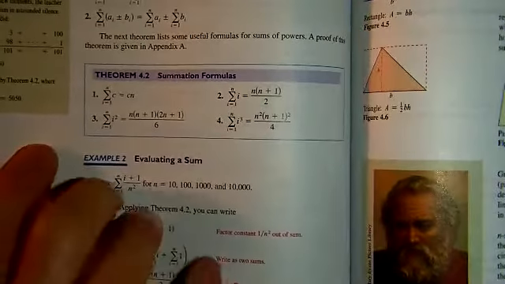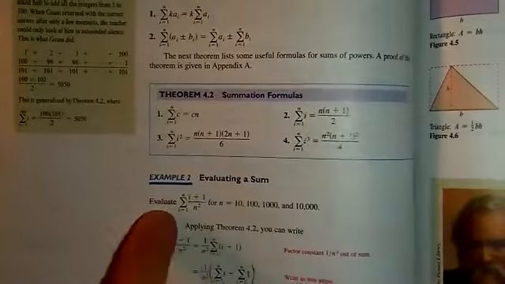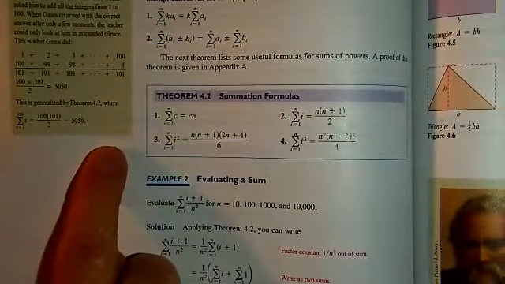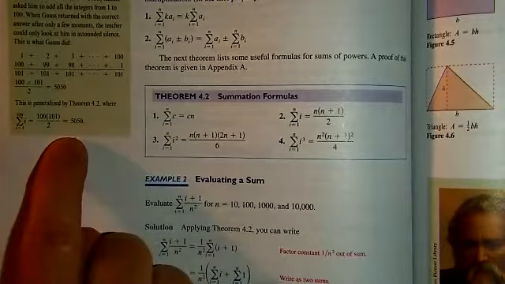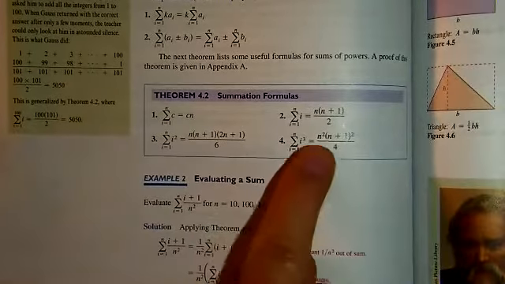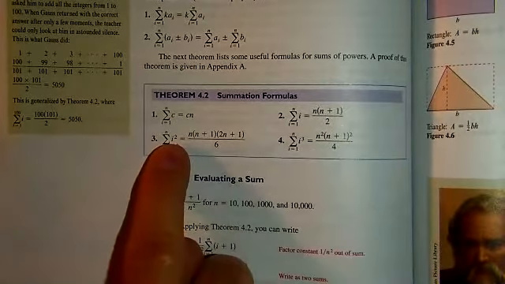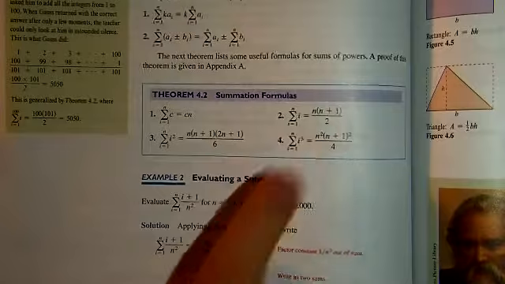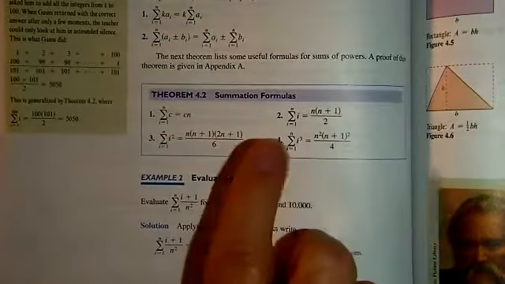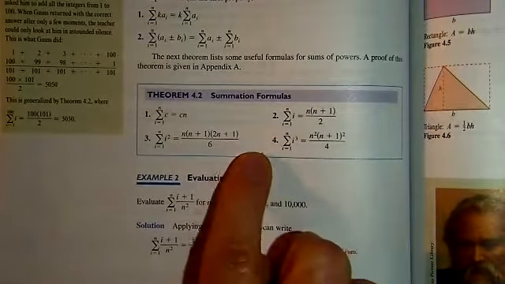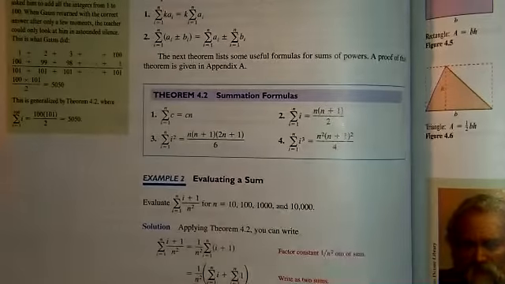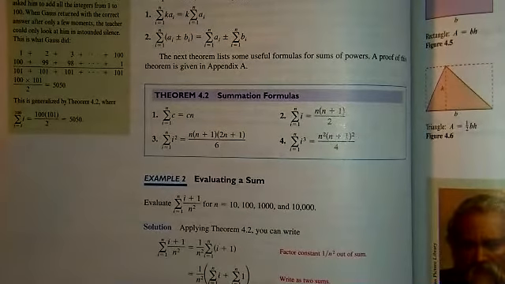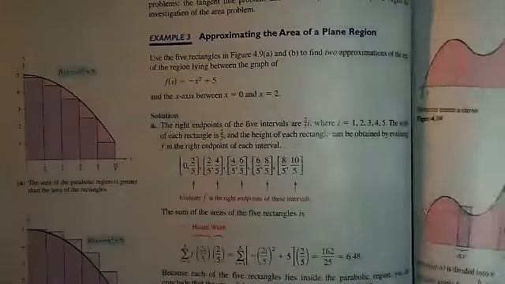And over here in the margin, you're going to see the result illustrated in a famous historical story about the mathematician Carl Gauss. That's an illustration of how this theorem is applied. This also works for I squared or I cubed. So this is a very important set of results that you're going to want to have access to in order to understand what's happening in this section. This will also be shown in the Khan Academy videos.